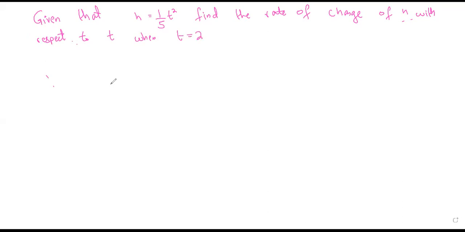Now it's very easy, only the wording is different. Find the rate of change of H.